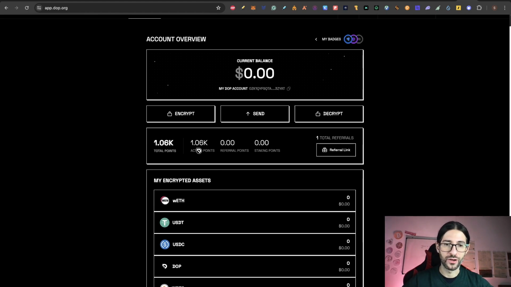But of course the con of doing this is that you are paying a lot in gas fees with Ethereum. It's not cheap, so that is why I would recommend you to really use volume. Try to move above $1,000 on this encrypt and decrypt to get your points.